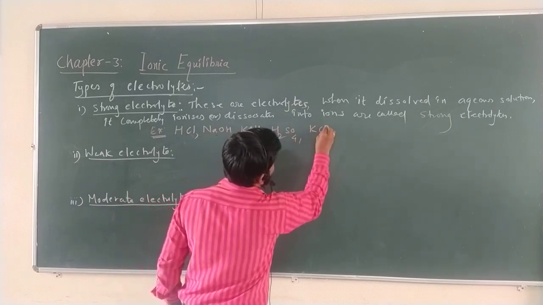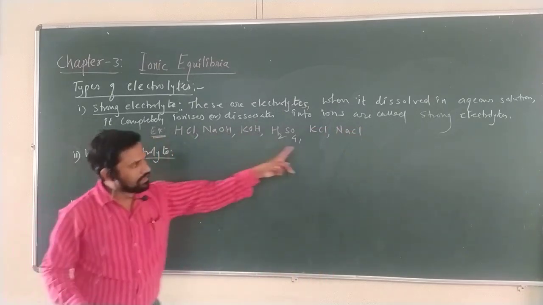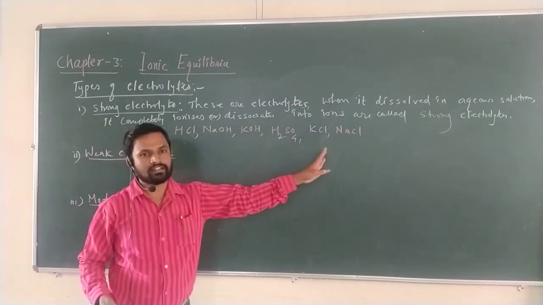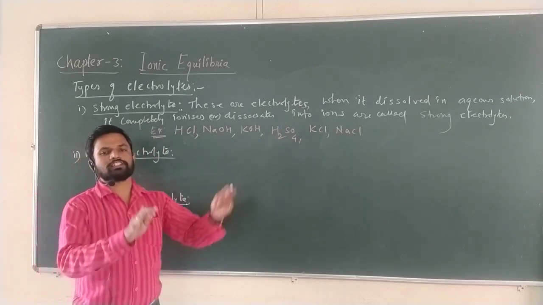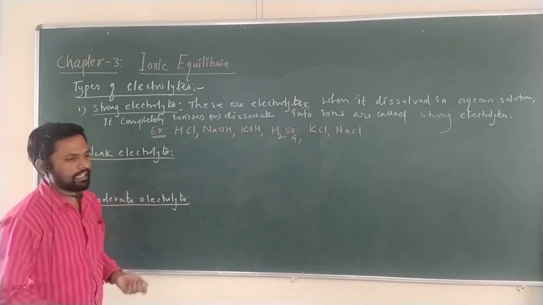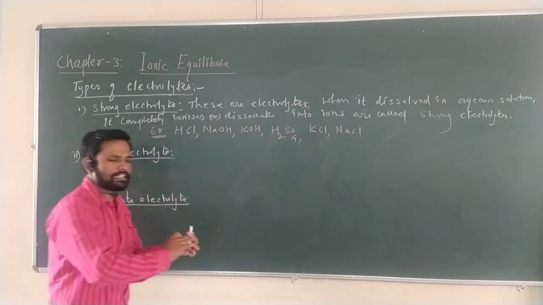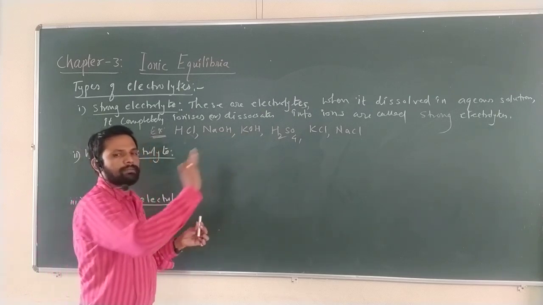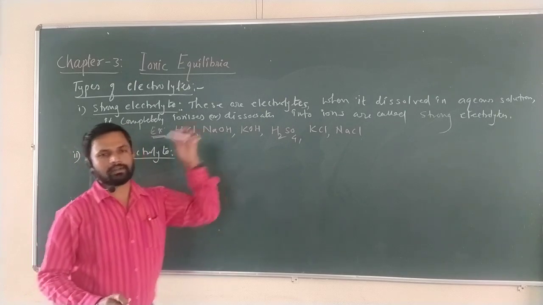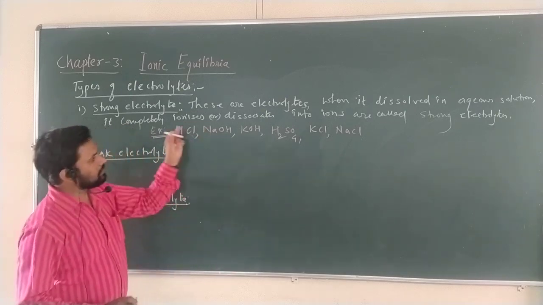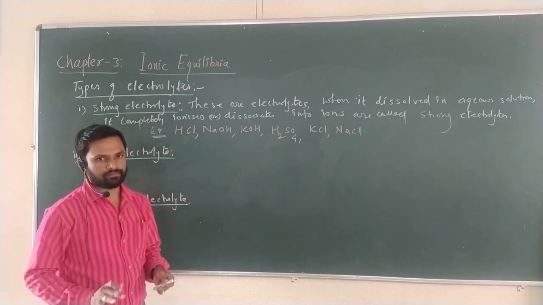Let us see KCl, which is a salt. NaCl is a salt. Now see, all these are electrolytes. In the first example, we are seeing these are electrolytes. Why are they strong? 100% dissociation is there, completely dissociated. If you take 10 molecules of NaCl, they completely dissociate into 10 ions of Na plus and 10 ions of Cl minus. 100% dissociation is there. 100% ionization is there. Ionization or dissociation means nothing but the split into ions.